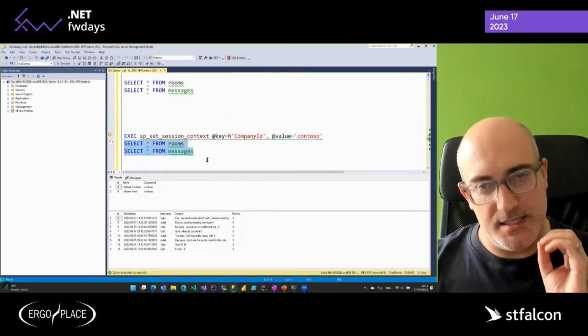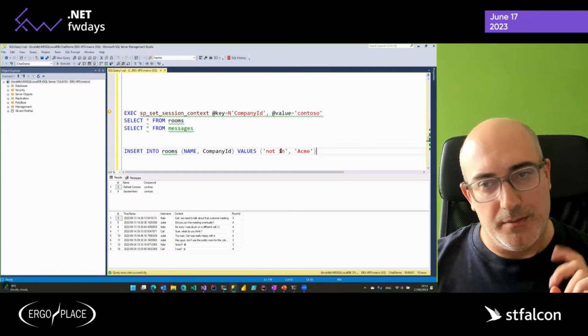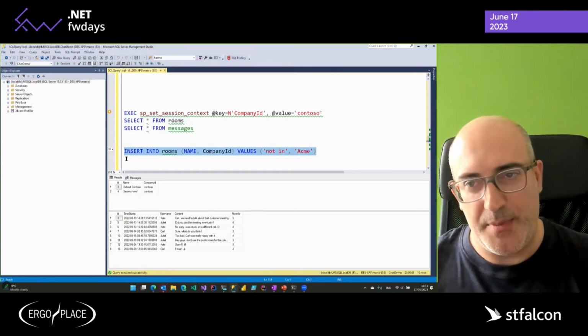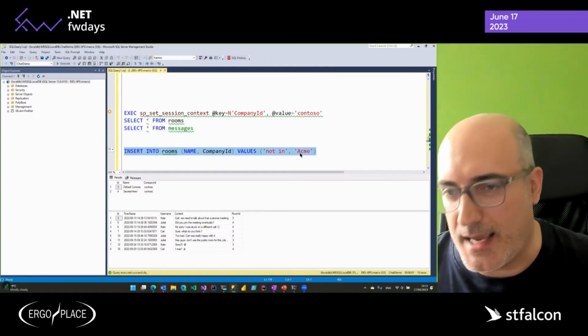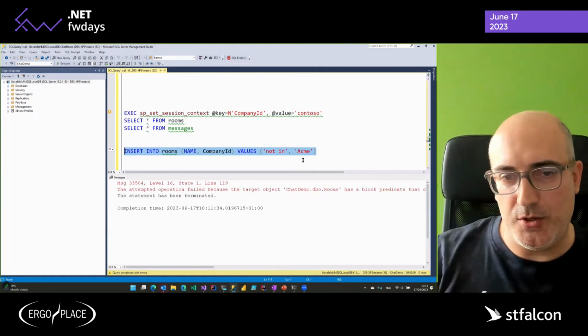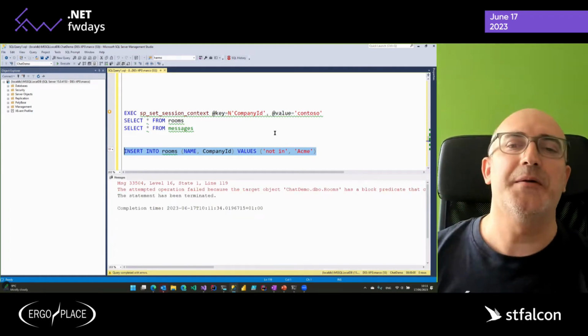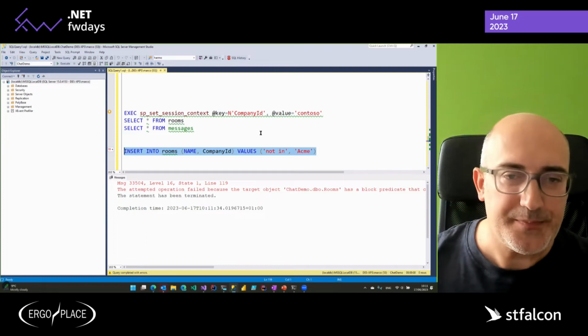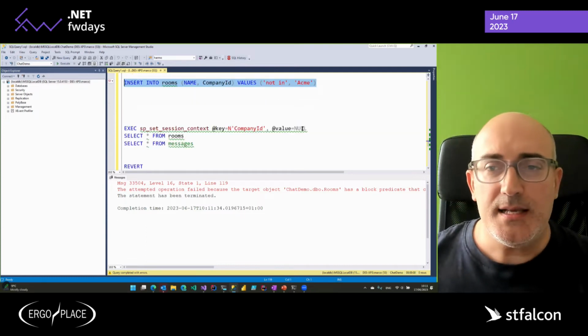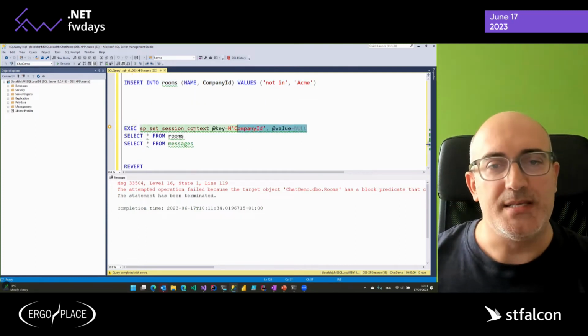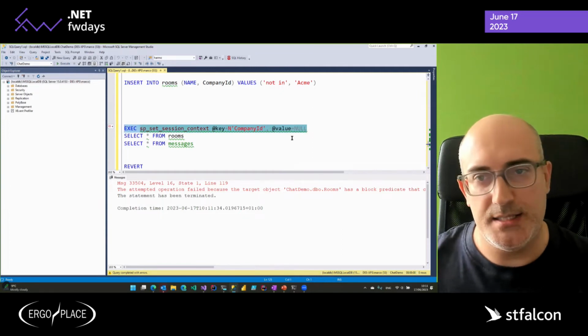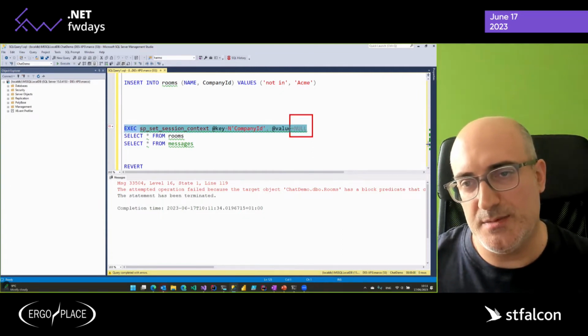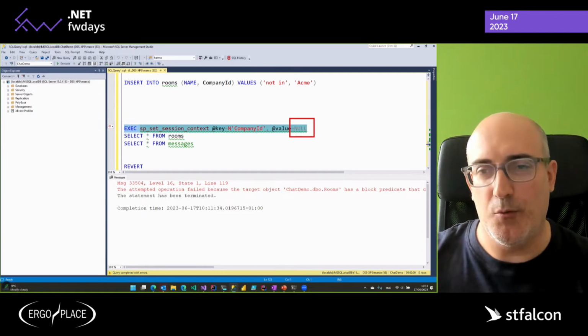Now, why is this really interesting? What happens if I try to insert a room as Acme while I'm being Contoso? I get blocked, obviously, because we have that policy. Now, that's the interesting bit also. What happens if I forget to add a session context? That is pretty much the equivalent of forgetting a where condition.